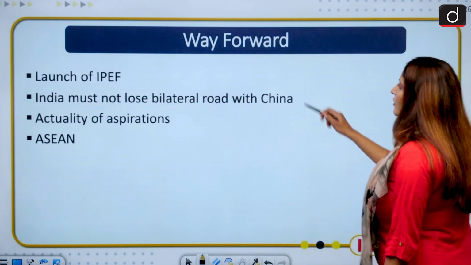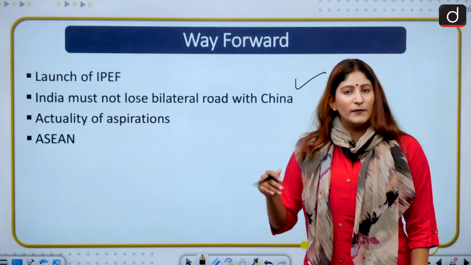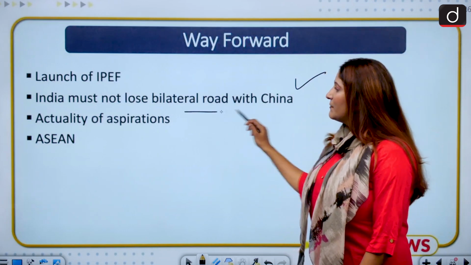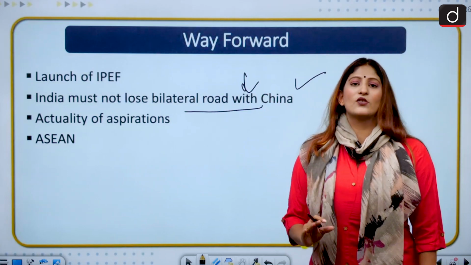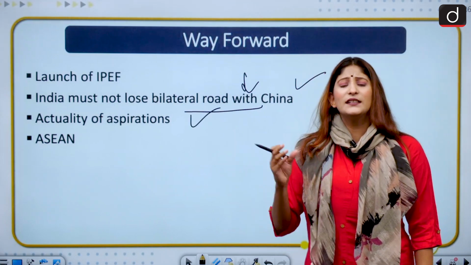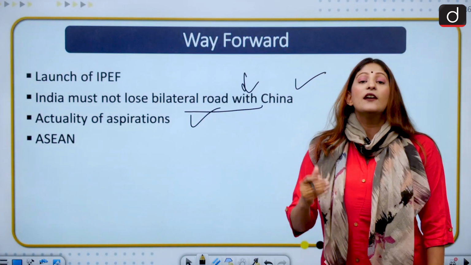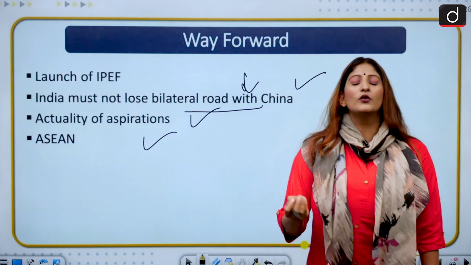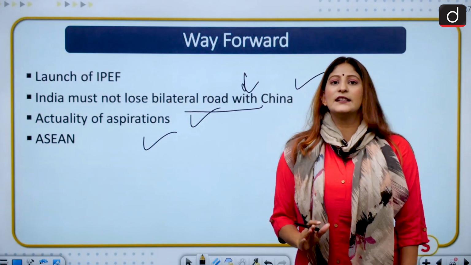First of all, the Indo-Pacific Economic Framework has been launched, which we have covered in a lot of depth in the news series, you can go and watch that. So India must not lose its bilateral road with China, because diplomacy and an independent thought process is something India has always maintained, and that should be maintained going forward as well. As for actuality of aspirations, this particular summit has given us so many aspirations. Let's see which country can do what with respect to actualizing them. ASEAN's role could be made much more comprehensive with respect to Quad, because Quad needs ASEAN as well.